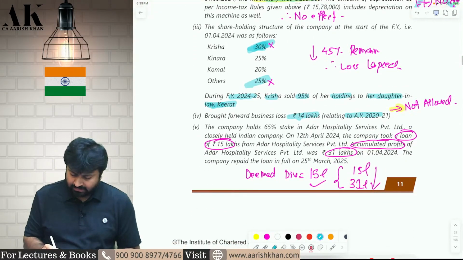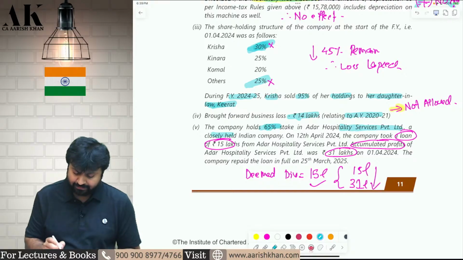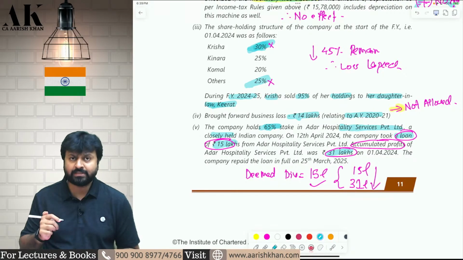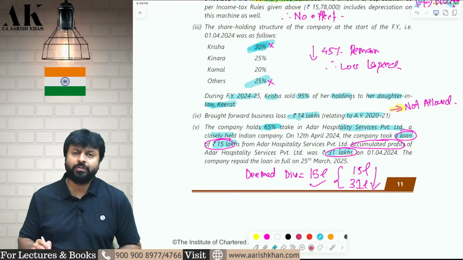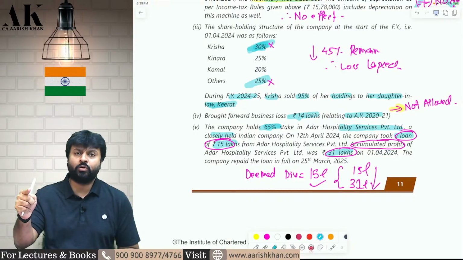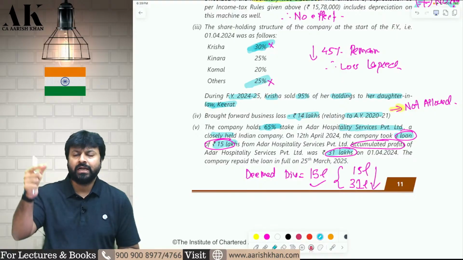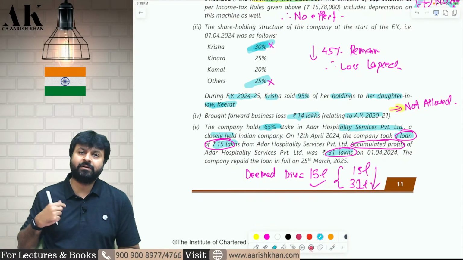Next one. The company is having a stake of 65% in a private company, that is a closely held company. And that company is giving you a loan of 15 lakhs and the accumulated profit of the company is 31 lakhs. Now, here also you need to be very careful. If I have a voting right, if I have an equity shareholding in any closely held company of 10% or more, and if that company is giving me a loan, that is deemed dividend in my hands.